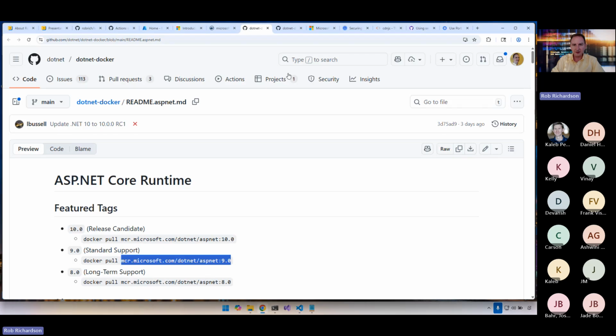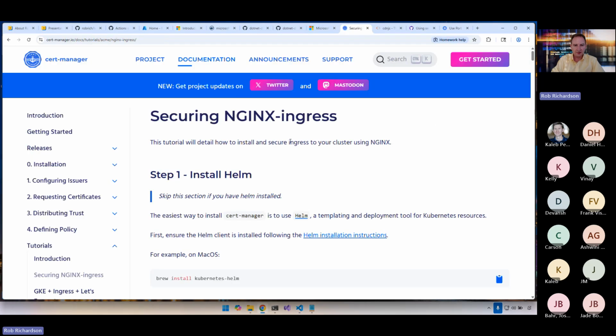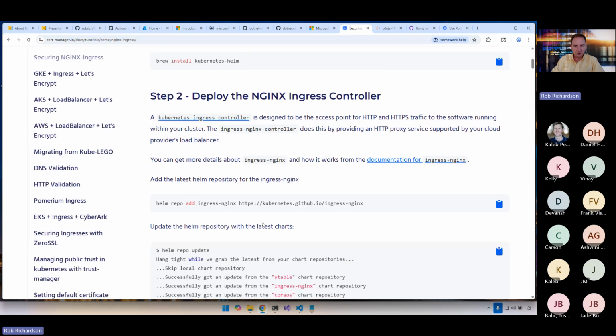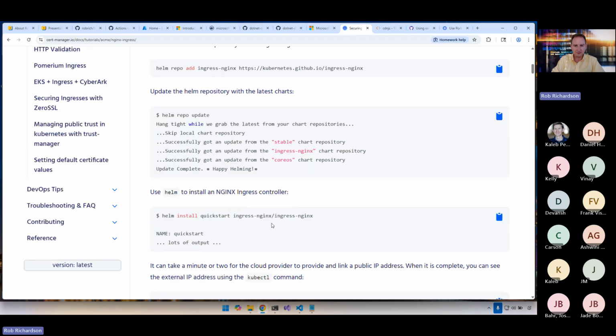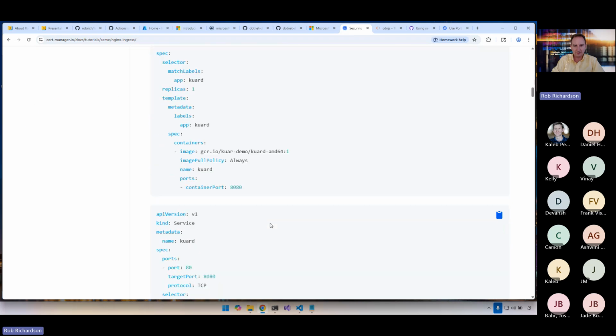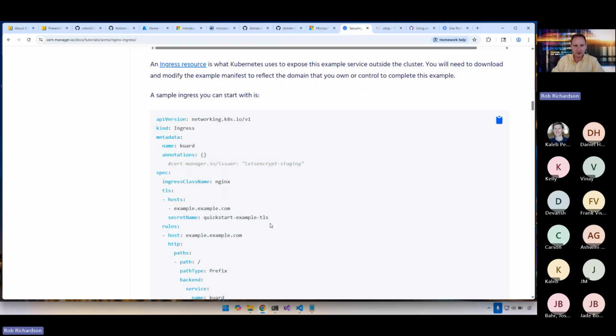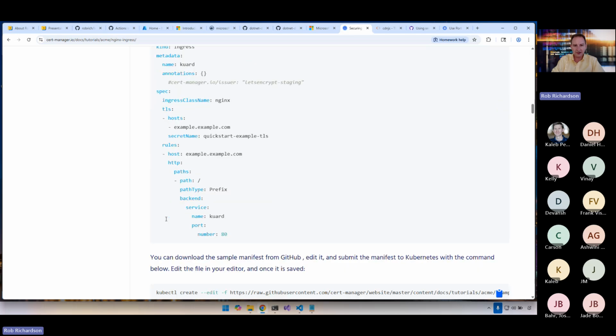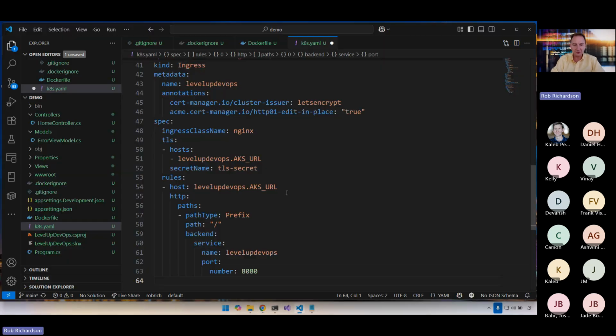To do that, I do need to hook up Let's Encrypt. So let's get Cert Manager installed using Helm. We'll also deploy the nginx ingress. And we do need to also create an ingress. Here's the ingress that talks about that TLS section. And we do need to build a Cert Manager as well. So all of that is in my Kubernetes cluster already. And so now we have a Kubernetes YAML file that's ready to go.